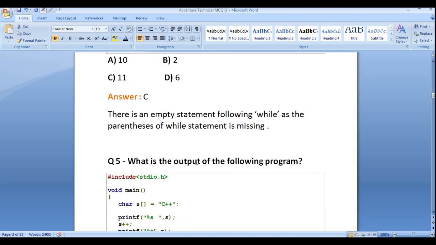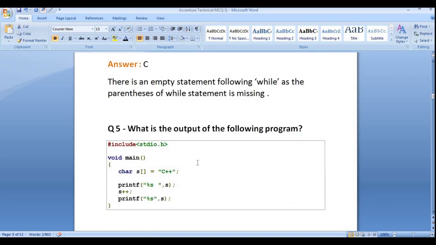So now let's move to the fifth question. What will be the output of the following program? Again a C MCQ. This is a character array, and we are storing this inside s. You need to print s.